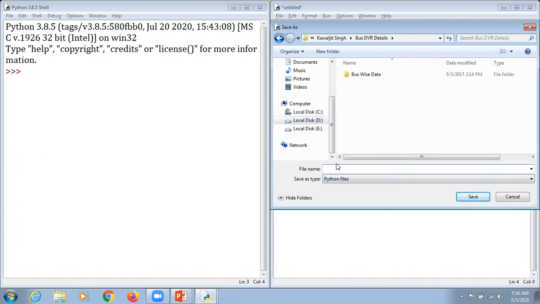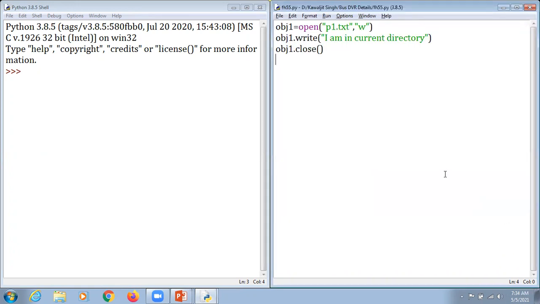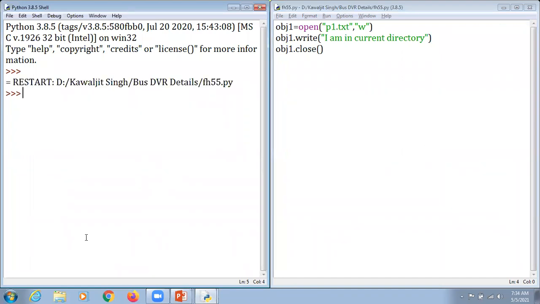We mention the file name as file handling 55, save that file and press F5. Instead of displaying the current working directory as C drive, this time it says the current working directory is D drive. The folder is Kanwaljit Singh, then bus DVR detail, and the name of the program is FH55.